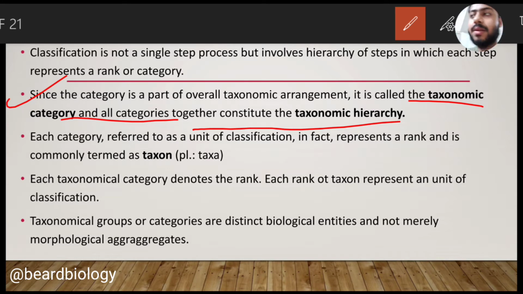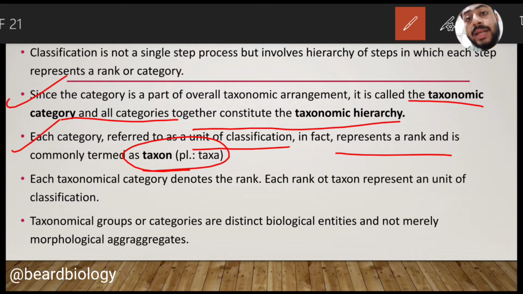We can compare the hierarchy with a stair. Each category is referred to as a unit of classification. Each category, in fact, represents a rank and is commonly termed a taxon. So we can say that the different units or ranks of a taxonomical category are called a taxon.